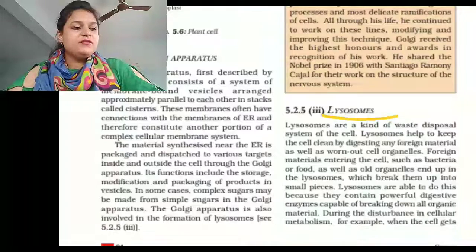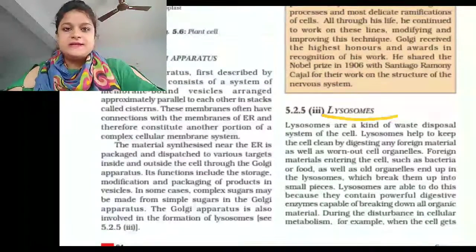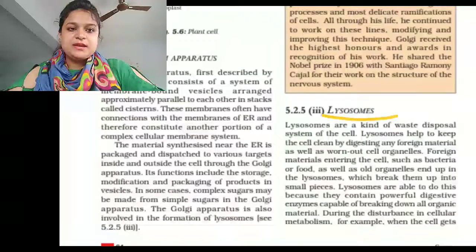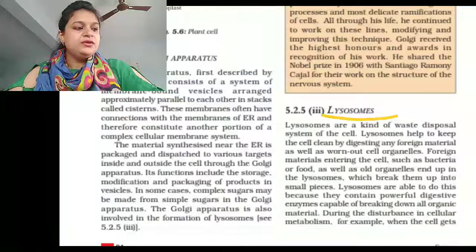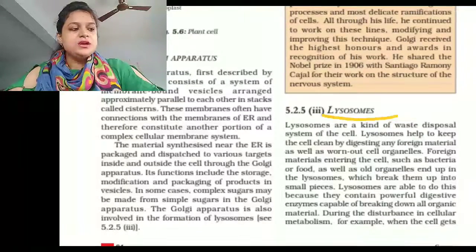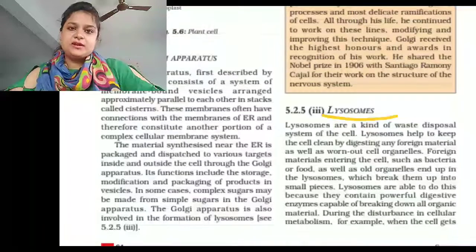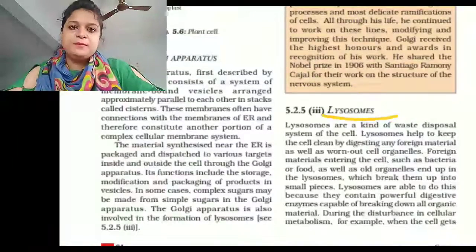Lysosome is a kind of garbage disposal system of the cell. That's why it is also called the suicide bag of the cell. During the breakdown of cell structure, when the cell gets damaged, lysosome bursts and enzymes eat up their own cell. Therefore lysosomes are called suicide bags.